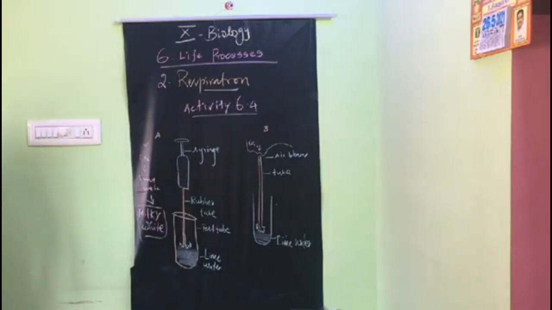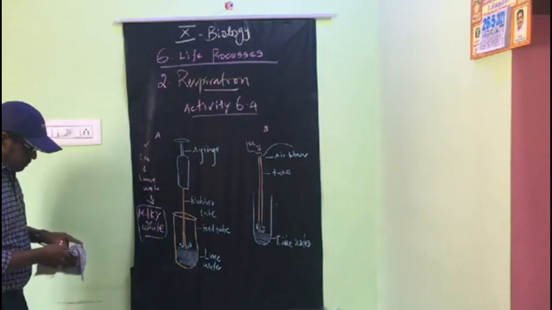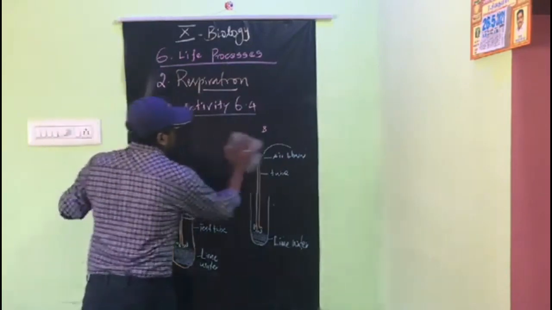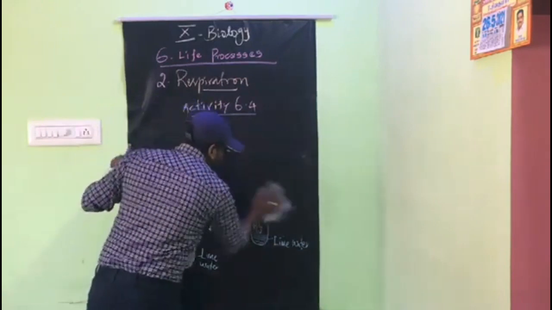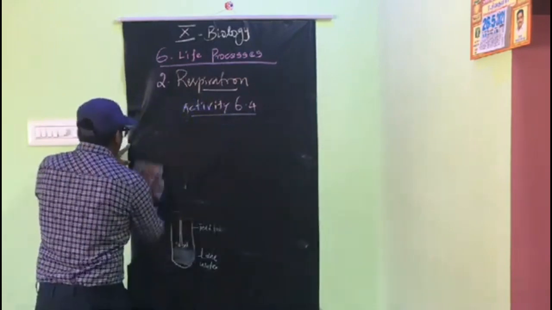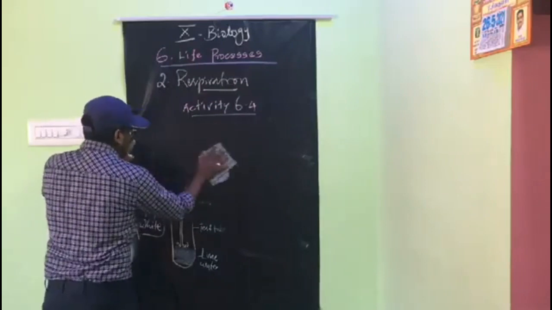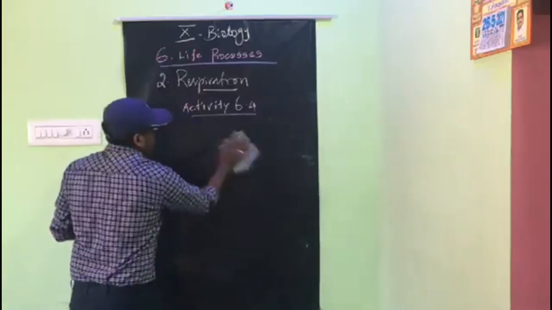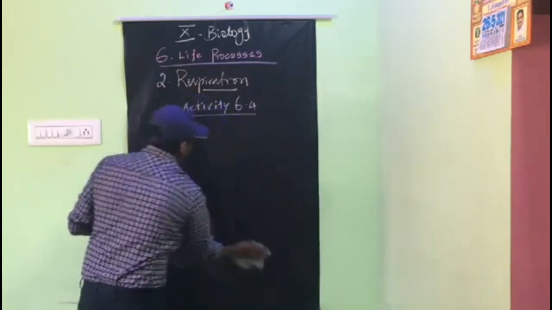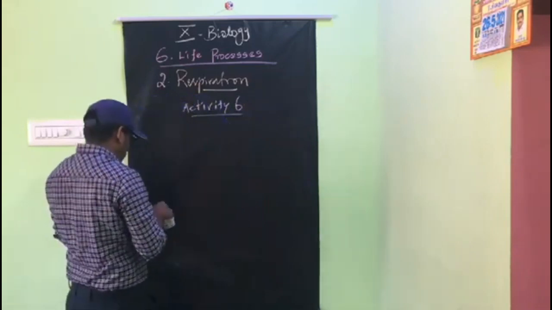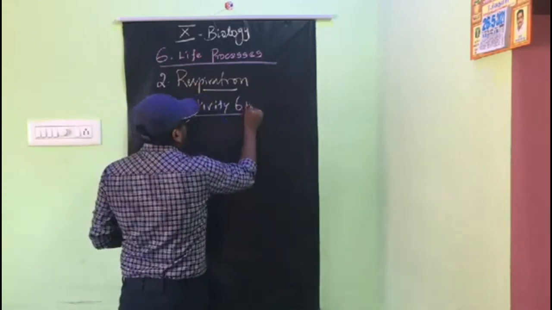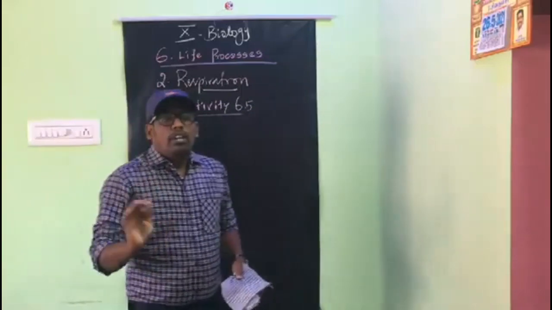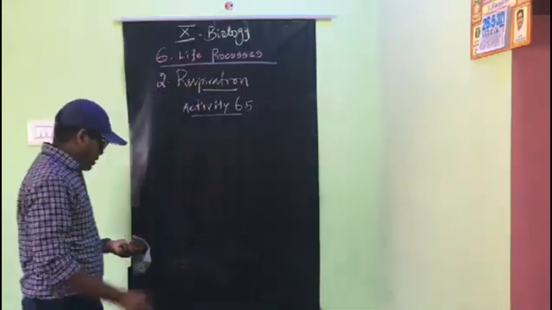Another activity is given, 6.5. That is also the same. When respiration occurs, CO2 is released. This is activity 6.5. This is also true: during respiration, carbon dioxide is released, but it is a little different.